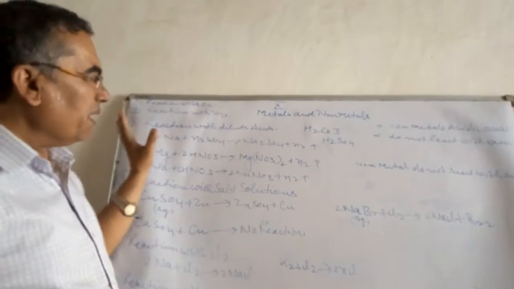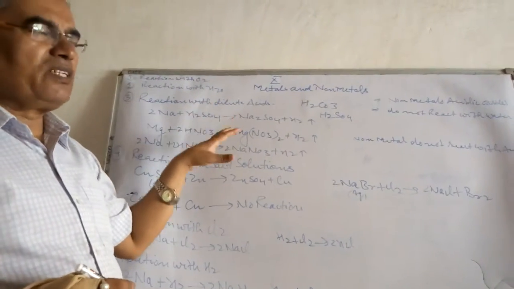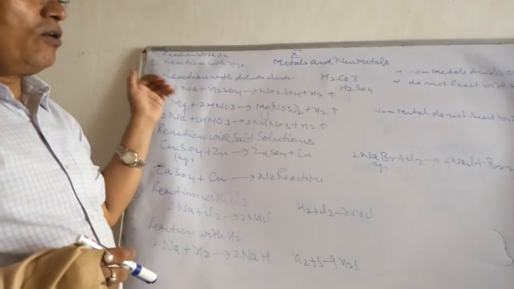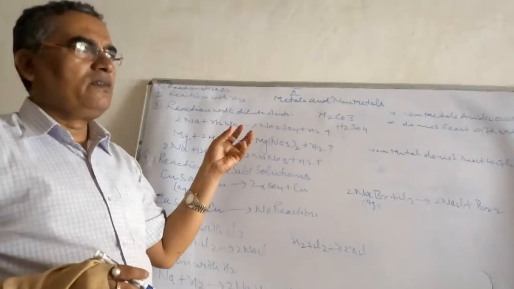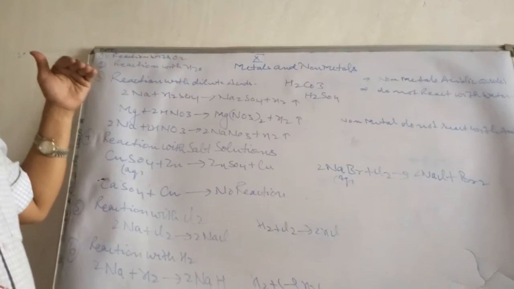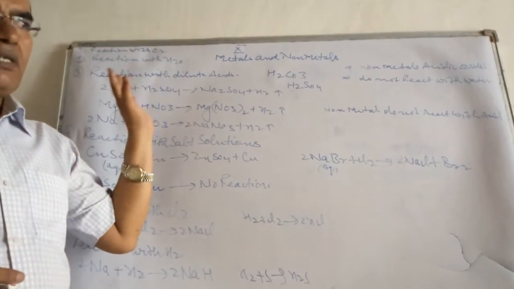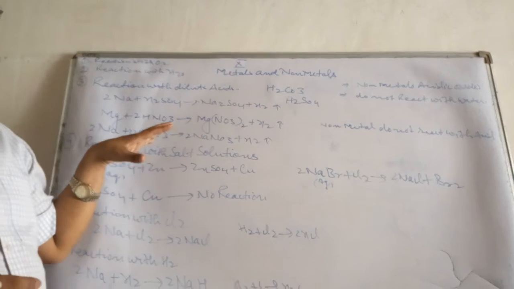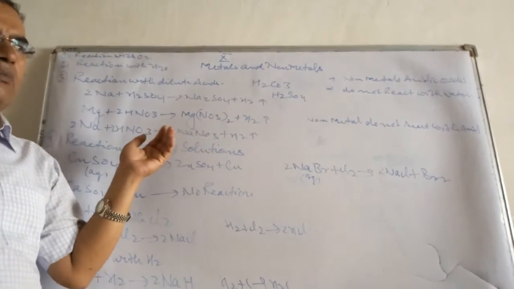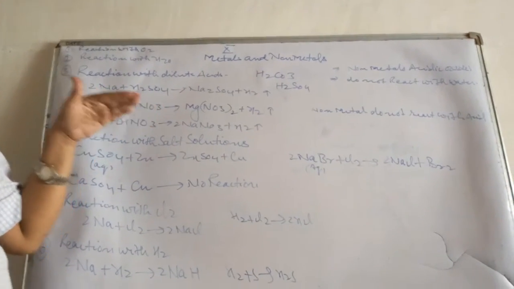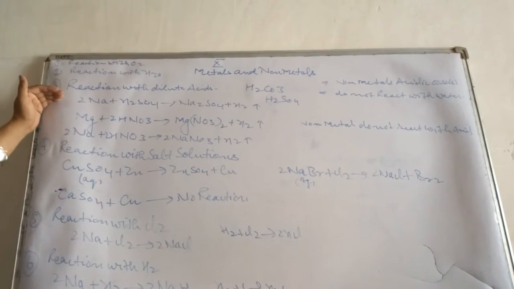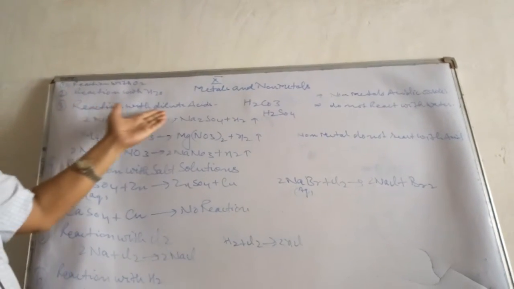Means non-metals have no reaction with water. Metals have reaction with water, especially cold water and hot water. Iron, copper, and a few other metals react with superheated steam, meaning hot water, and highly reactive metals react with cold water, and a few metals have no reaction with water like silver and gold, even these metals have no reaction with water at any cost. So now the third property which we have to discuss today, a reaction with dilute acid.